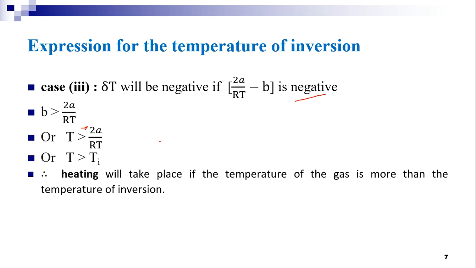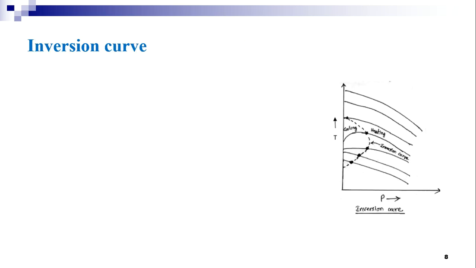So what is the temperature of inversion? We can recall once again. Temperature of inversion for a gas is a particular temperature at which the Joule-Thomson effect changes sign. We can note that the inversion temperature is not constant for a given gas but varies with the initial pressure of the gas. Now we shall look into the inversion curve.